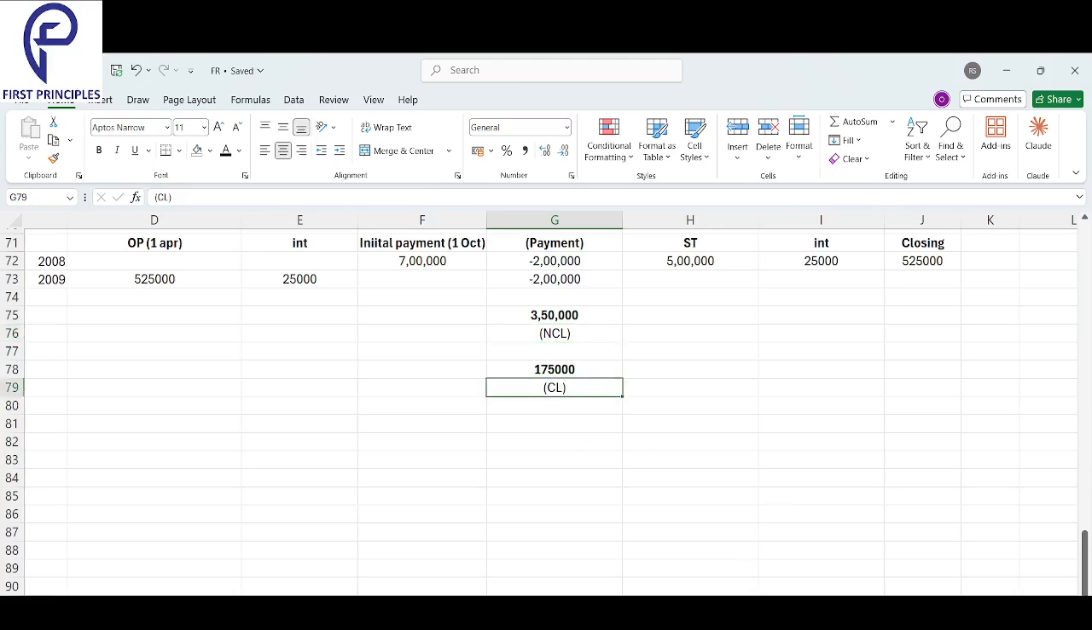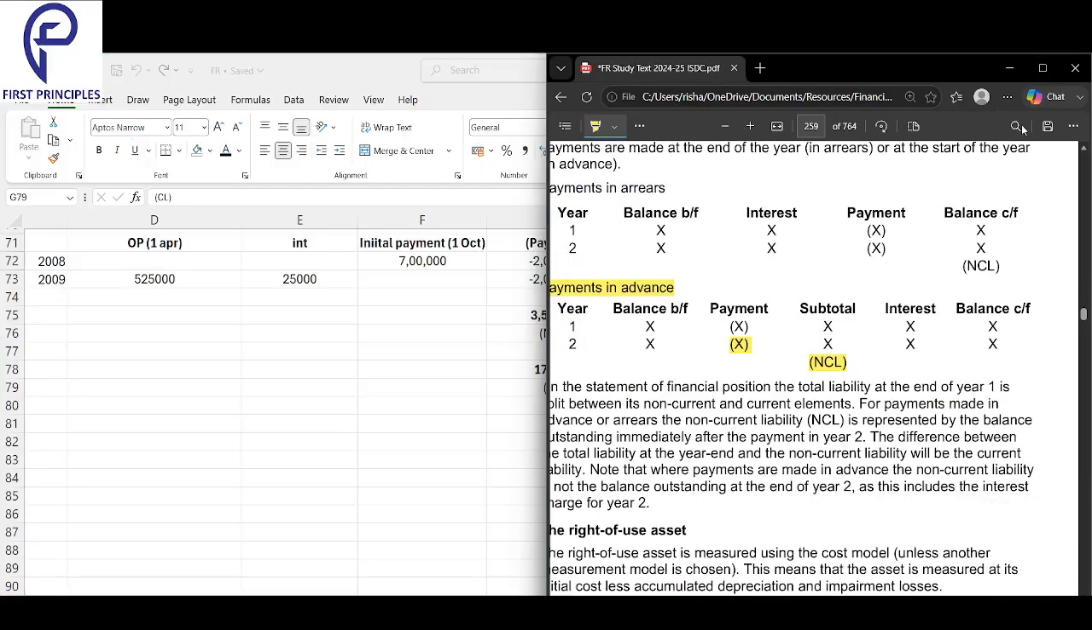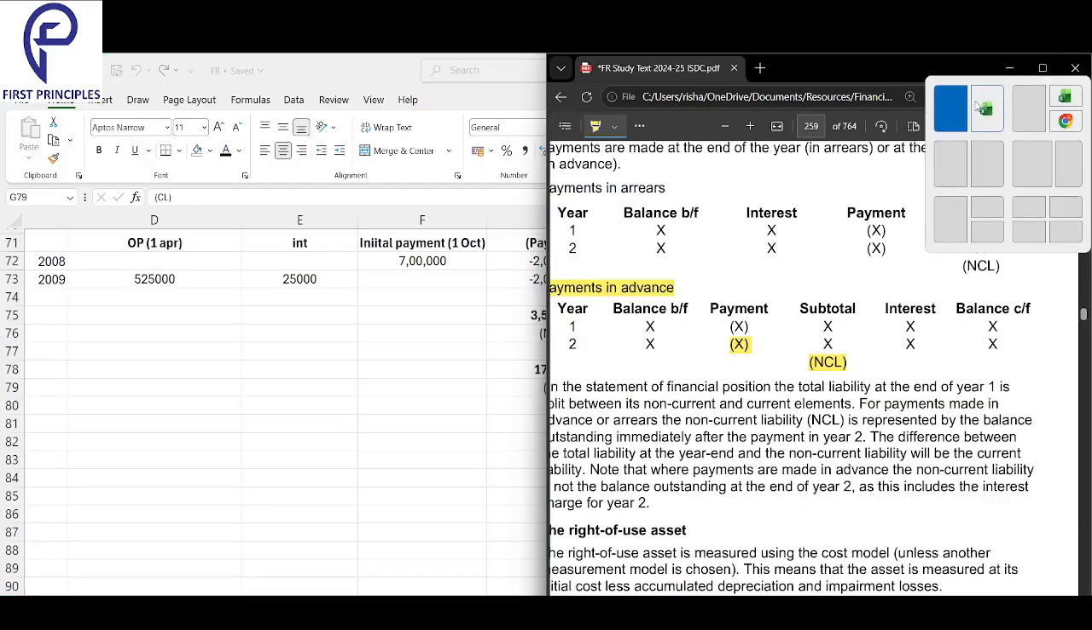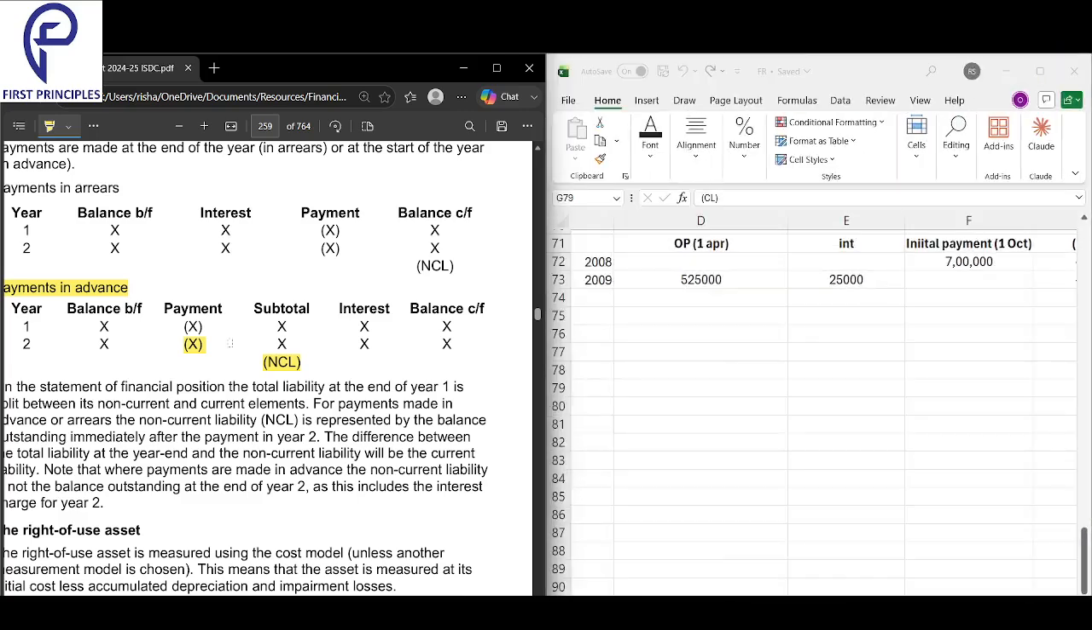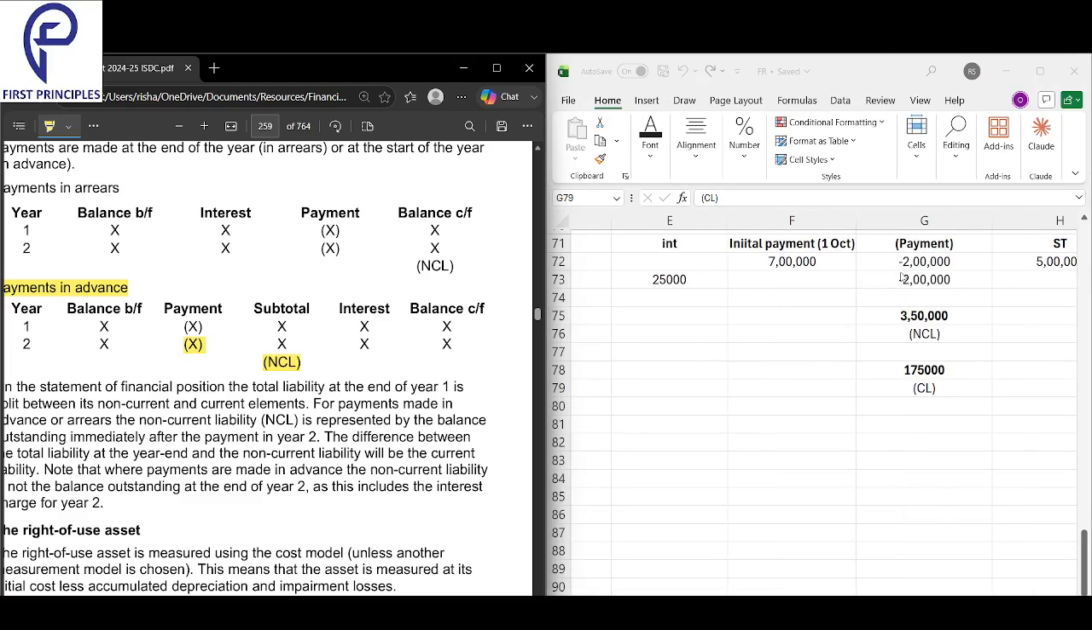So this is just following this table. If I just split it over here, we are just following this table. If you see here, the moment the payment is done, what is left is non-current liability. So you see the moment this 2 lakhs is paid, whatever is left is non-current liability. So that is the logic of this particular sum.